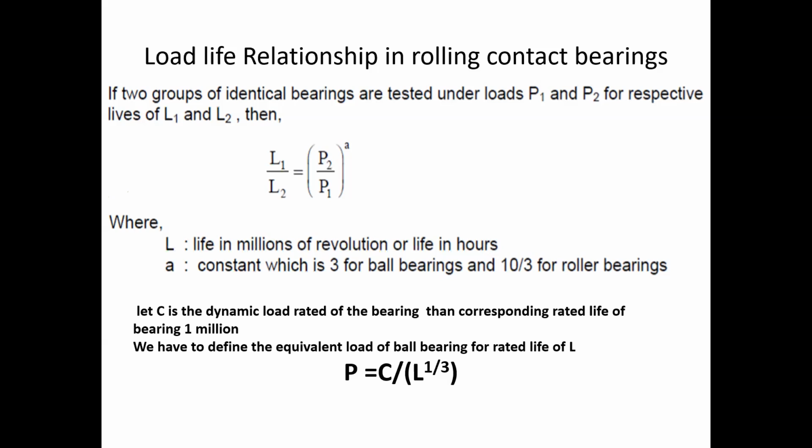So the researchers have done many experiments and found that the rated bearing life and the corresponding equivalent dynamic load are interrelated with a relationship,